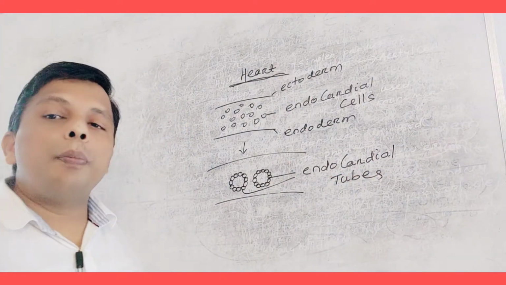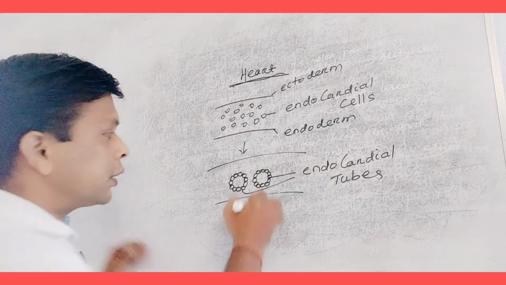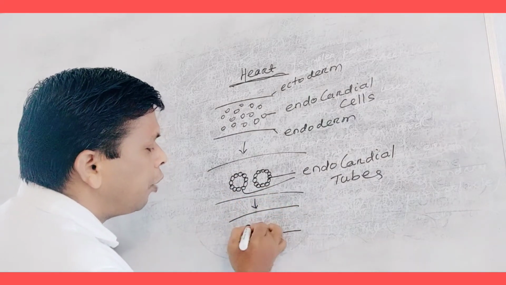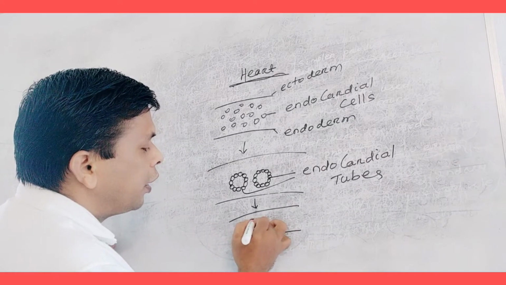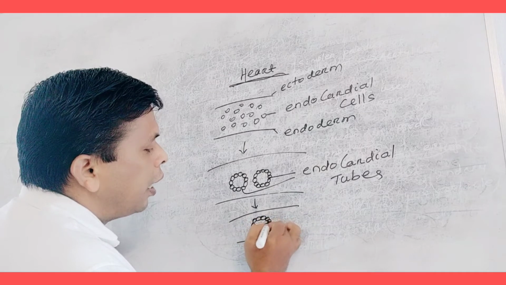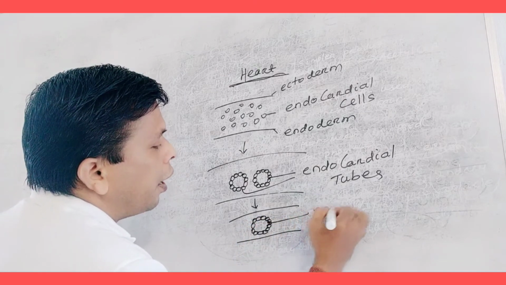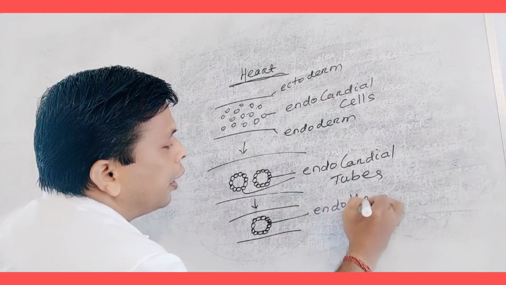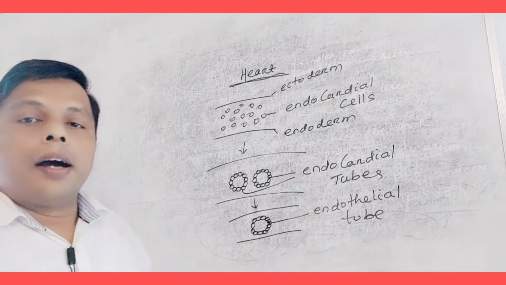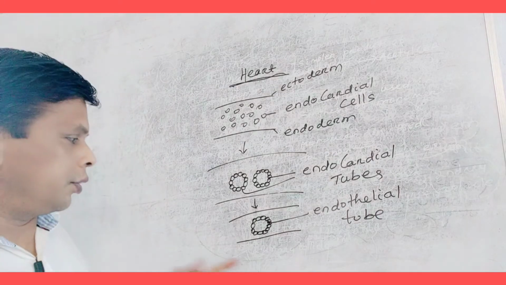After formation of the endocardial tubes, what happens? Both of them fuse to produce a single tube. This single tube is the endothelial tube. Okay. This is a transverse section.